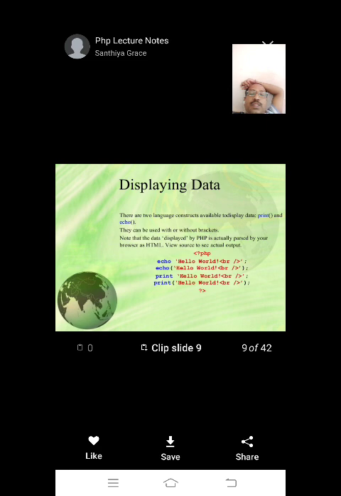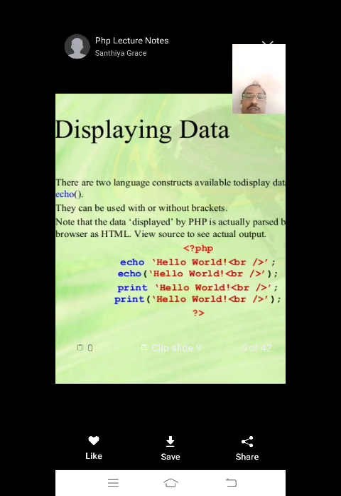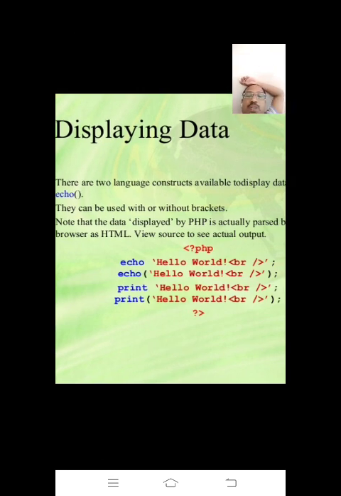That HTML is displayed. See here, we have an example also. So you can display information either by using echo or print. In PHP you can write echo hello world with br slash, which means the next message will appear on the next line. So echo can be used to write the message without brackets or with brackets. The string can be in either single quotes or double quotes and ends with a semicolon.